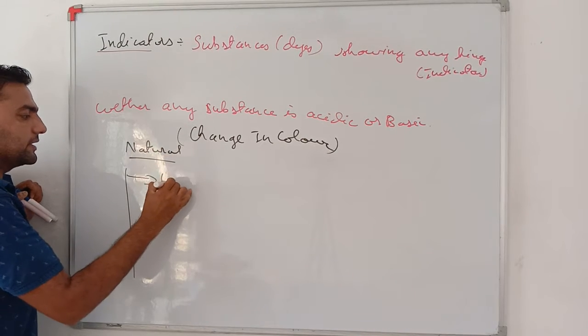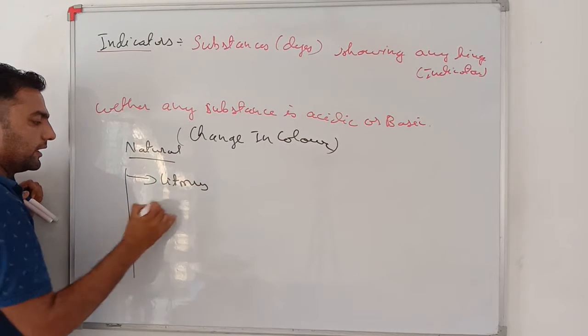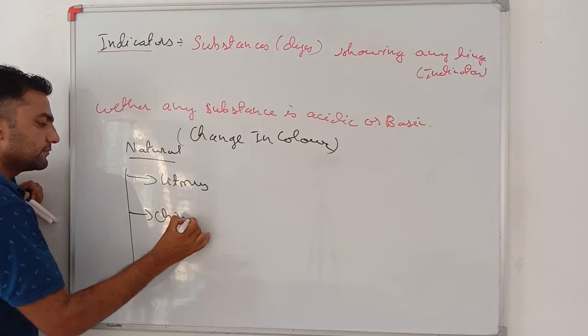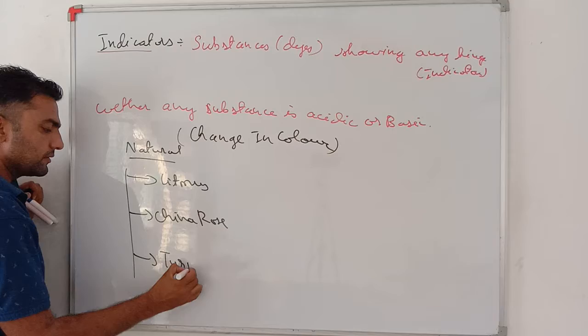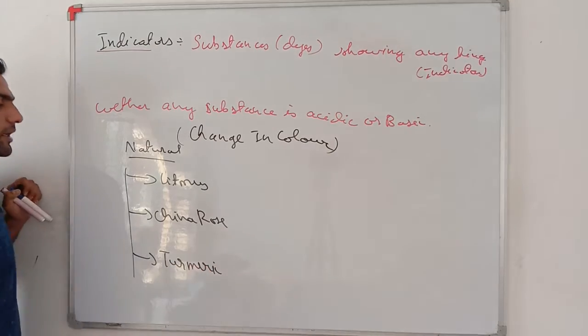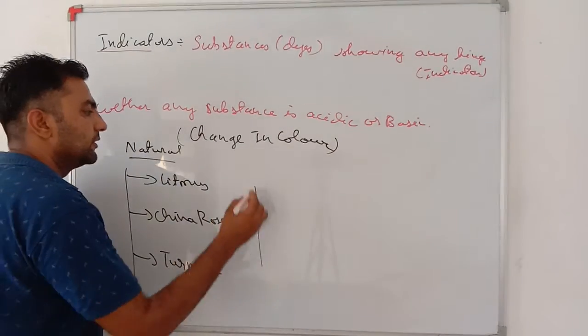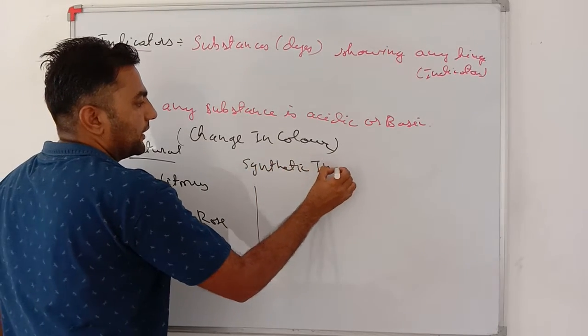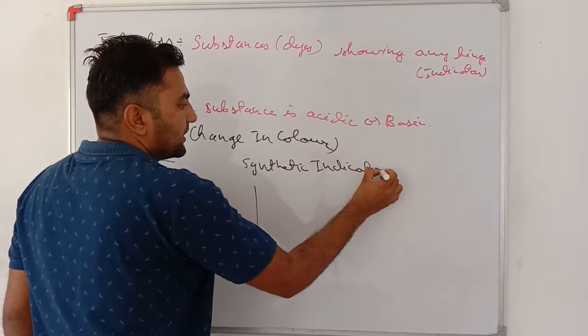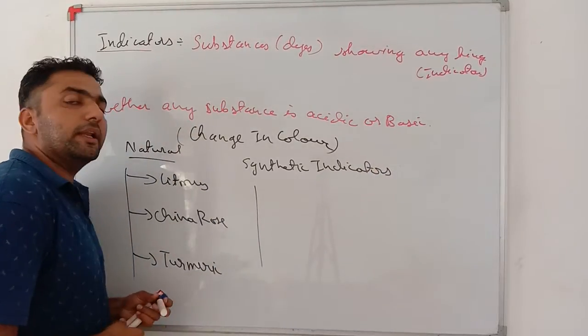Three natural indicators, that is litmus, China rose and turmeric, and two synthetic indicators. What are synthetic indicators? These are prepared in laboratories.